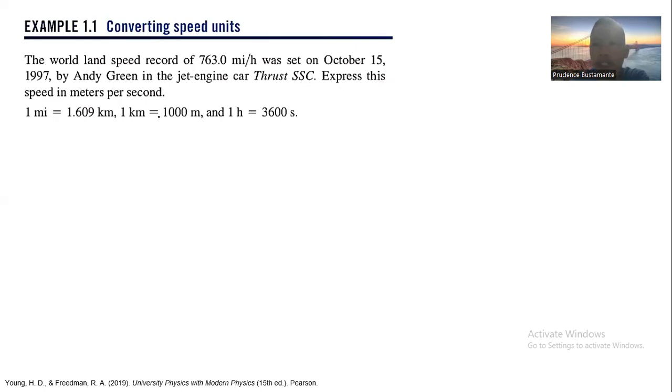Most of the time, in your exams, your instructor will provide you conversion factors like this one. 1 mile is equal to 1.609 kilometers.